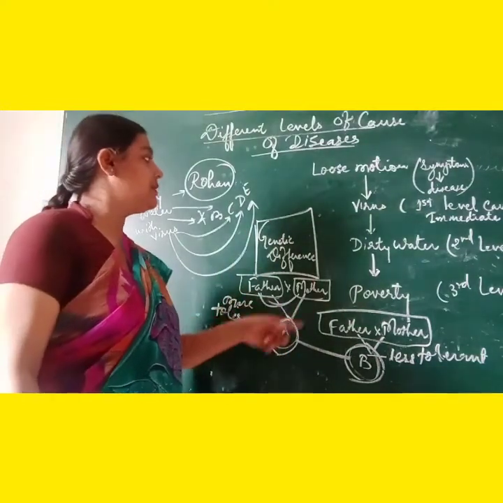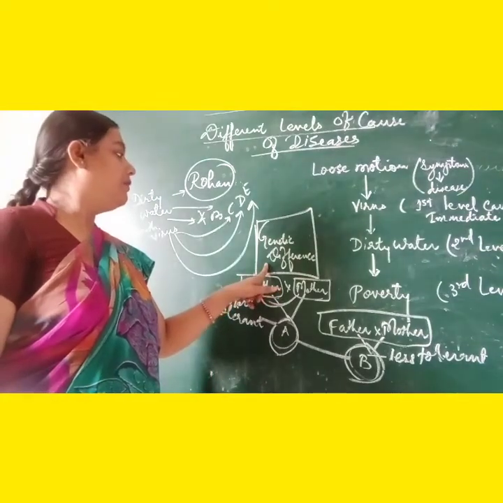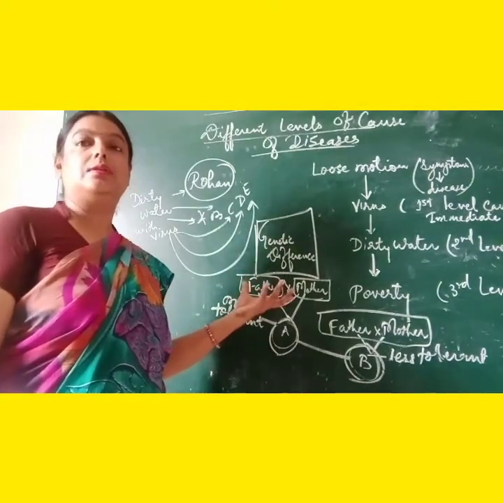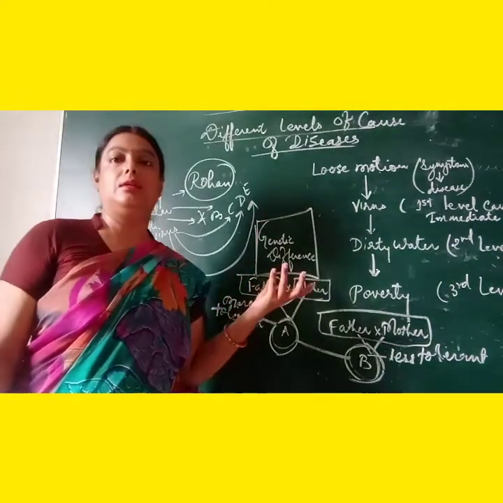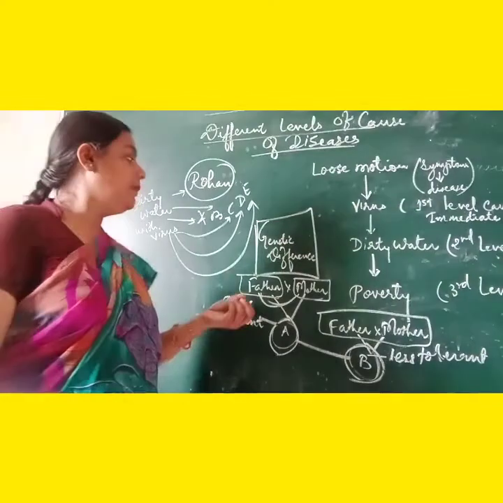So overall we can say that genetic difference is the difference which occurs due to the fact that we are coming from different parents. Our ancestors are different.